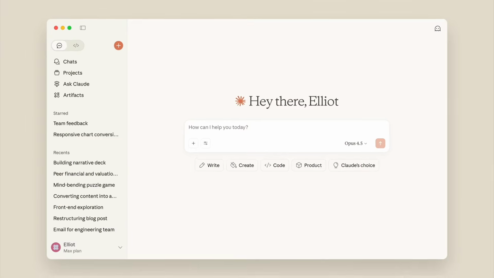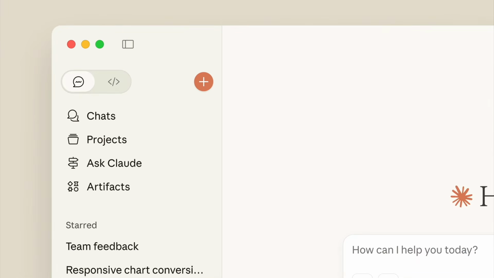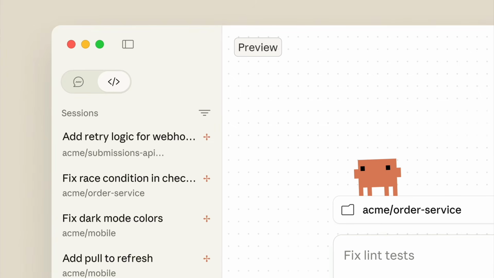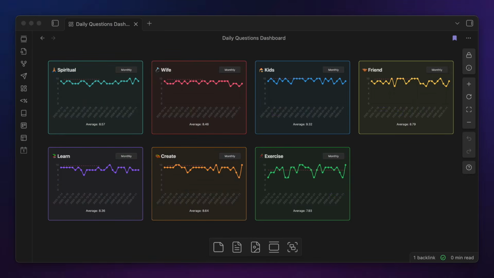But then I had a crazy idea. Could I get Claude to help me write the code to visualize the data the way I wanted to? And the short answer is absolutely yes. So that is what I did. I built a beautiful new daily questions dashboard that looks like this, and I used Claude to help me write the queries to visualize the data the way I want.